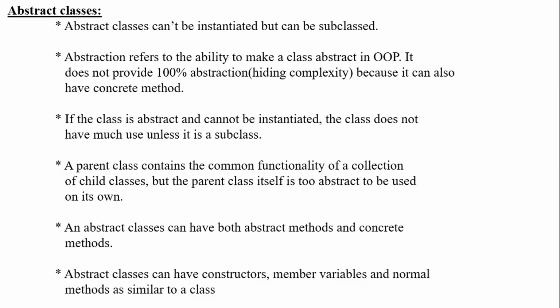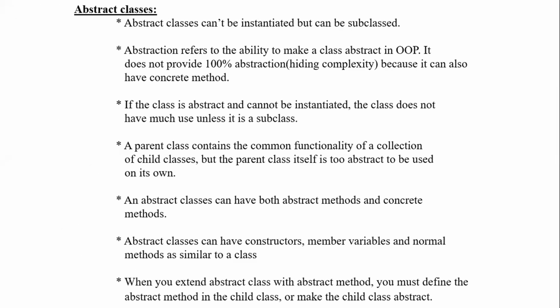Still, you haven't got a definition for all the methods, so your class remains abstract only. Once you get a definition for all the methods in a class, then only the class becomes a complete class.